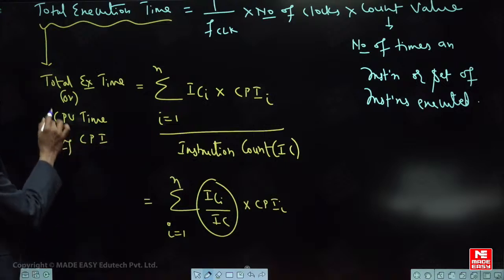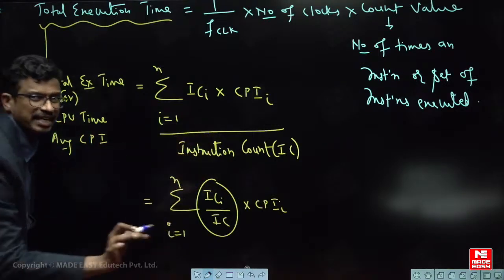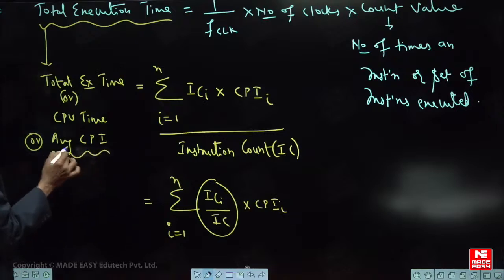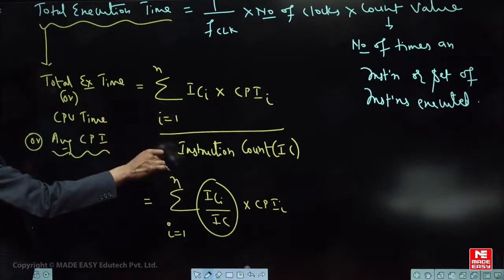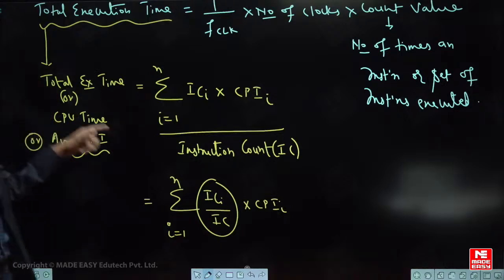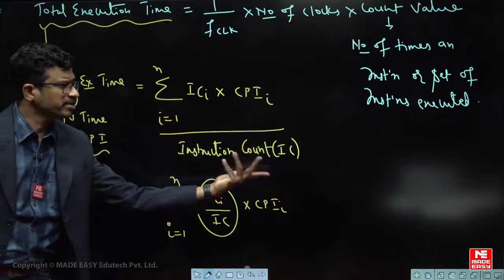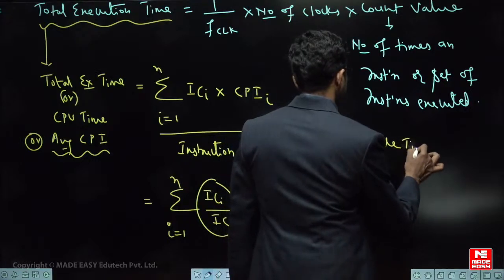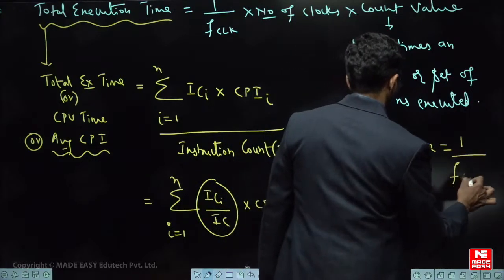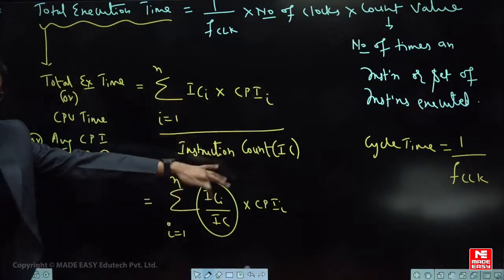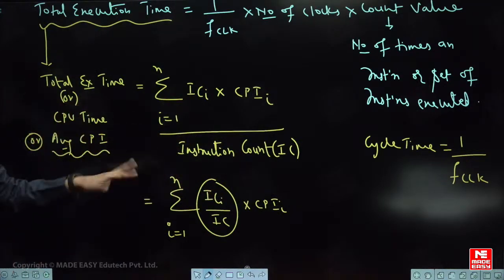Then the total execution time can be found by multiplying with the cycle time. Cycle time is simply 1 by f, that is, 1 by the operating frequency. If you multiply the number of cycles with that, you will get the total execution time.